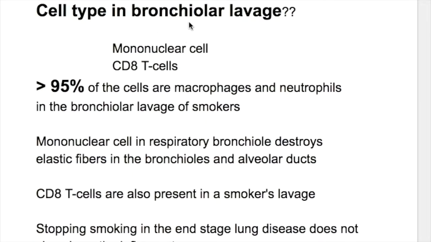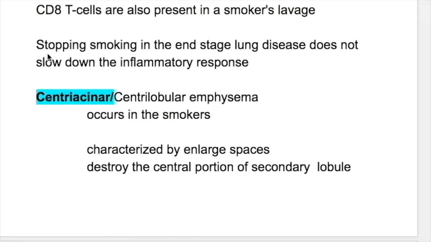What are the cell types in bronchiolar lavage? Mononuclear cells and CD8 cells. More than 95% of the cells are macrophages and neutrophils in the bronchiolar lavage of the smoker. CD8 cells are also present in a smoker's lavage. An important point to note is that stopping smoking in end stage lung disease does not slow down the inflammatory response.